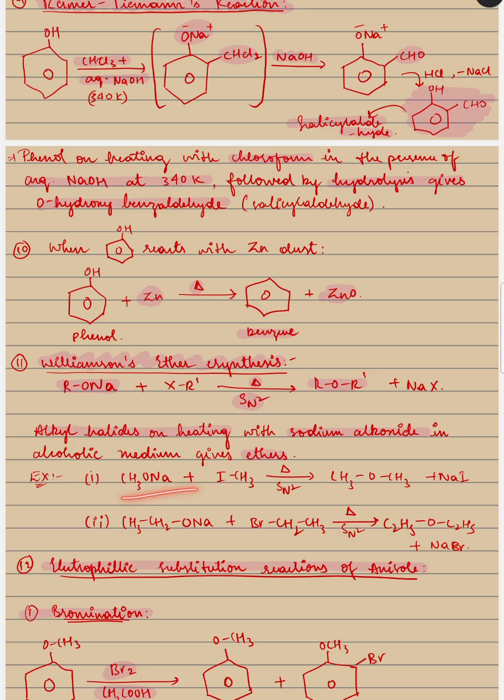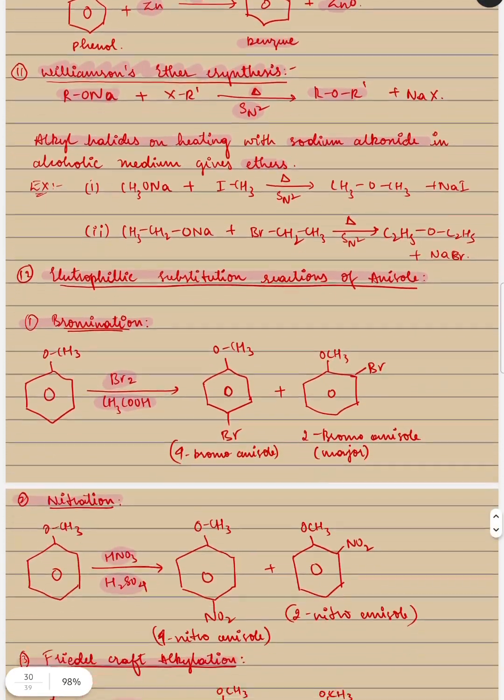CH3ONa, this is sodium methoxide, and alkyl iodide gives ether. Okay, CH3OCH3 and NaI. So here, just write like this and add this.